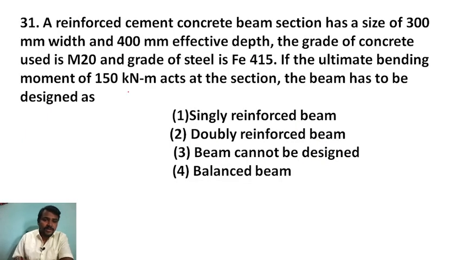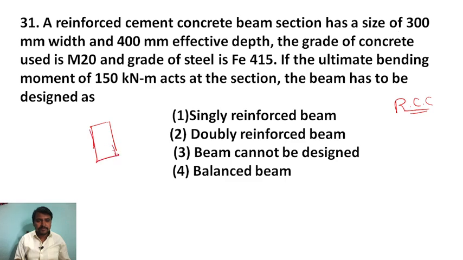Next question. This question is RCC. By seeing the question only we can say that it is a question of RCC. A reinforced cement concrete beam section has a size of 300 mm width and 400 mm effective depth, from the center of the reinforcement.